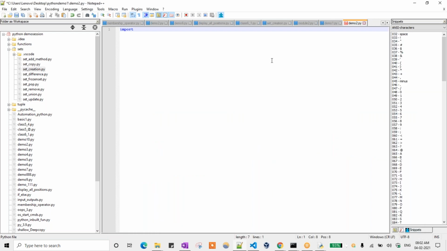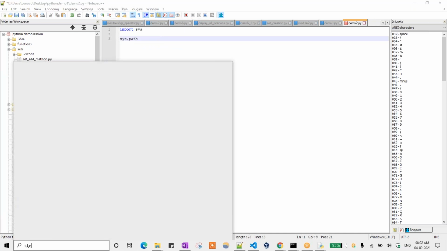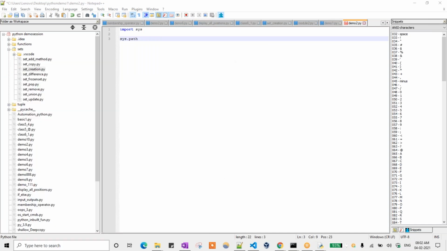Okay, so here I just need to import sys. The sys module is the inbuilt module to access your system. Okay, for that one, sys.path. So some functions are there. If you go to IDLE here, I can show you what functions are there in that one.